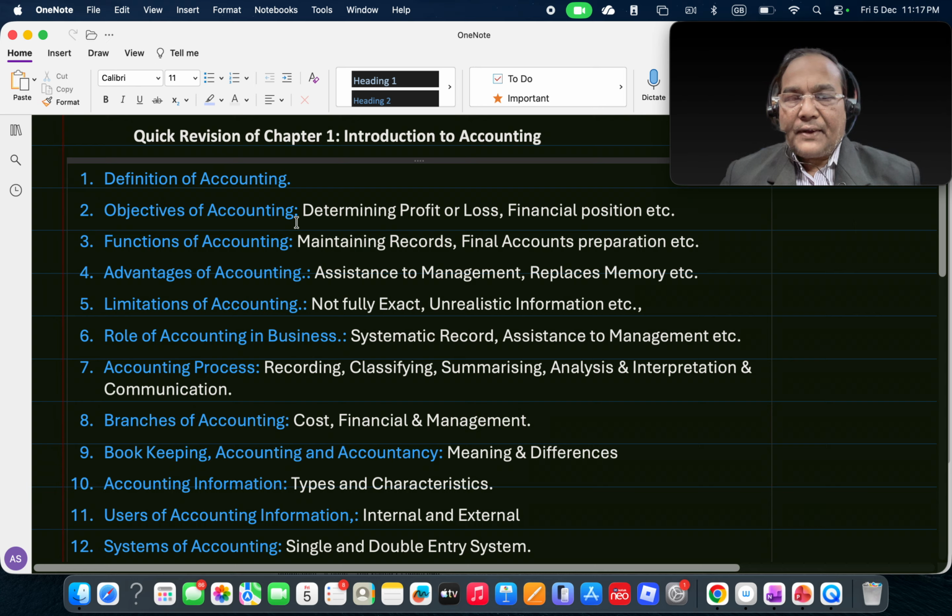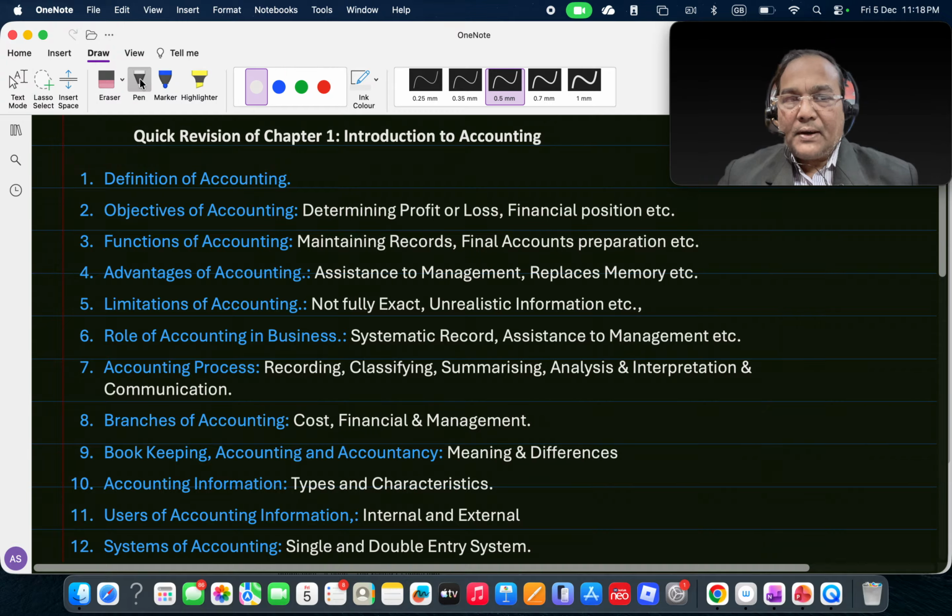Now, the objective of accounting. Here we have seen why we prepare accounting. We got an answer to a good number of questions. This was primarily focused upon determining profit or loss and financial position, which comprises nothing but the balance sheet, which has assets and liabilities. So this is what we have seen in the objective of accounting.